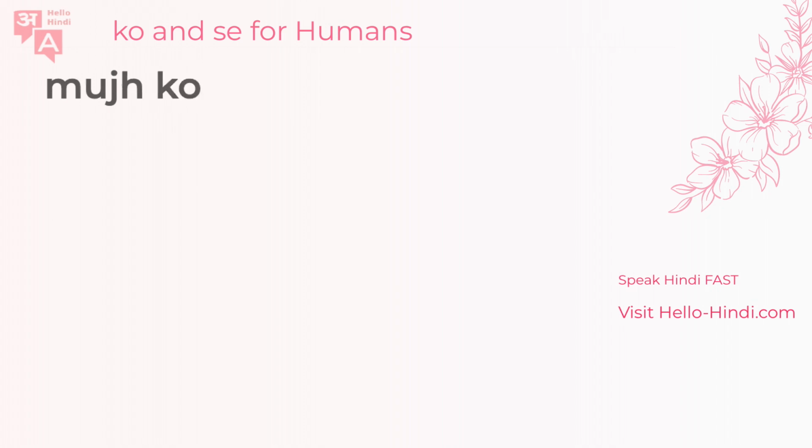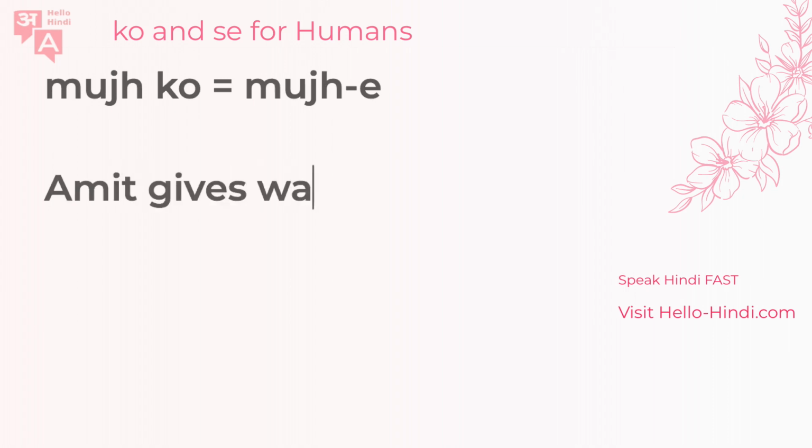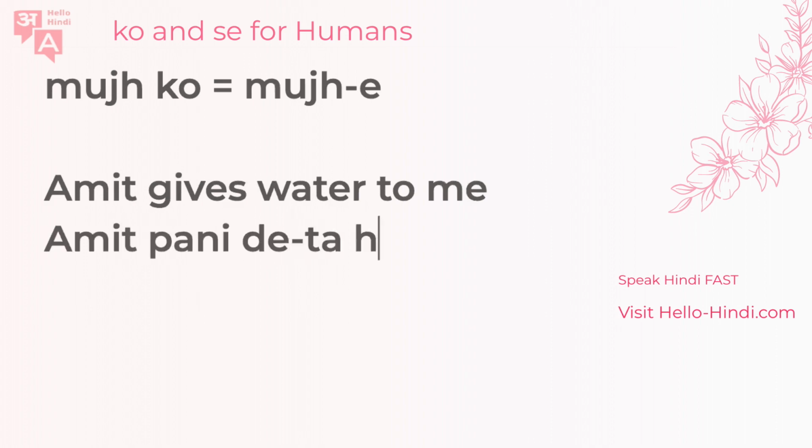Mujhko, to me, you know this part, but mujhko has another synonym, and that is mujhe. Mujhe, right? That means also to me. So let's say you want to say Amit gives water to me. Amit gives water to me would be Amit pani deta hai mujhko, which also is equal to mujhe. You'll hear this mujhe quite a bit.